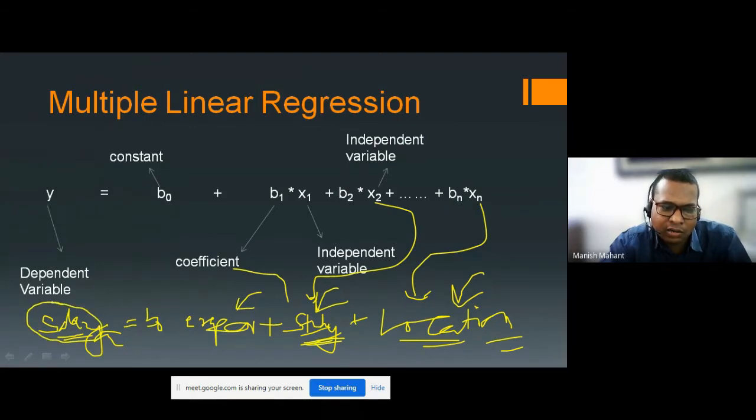The salary we get in multiple linear regression will fit very well. The simple linear regression model can be used, but it is not as perfect as the multiple linear regression model.